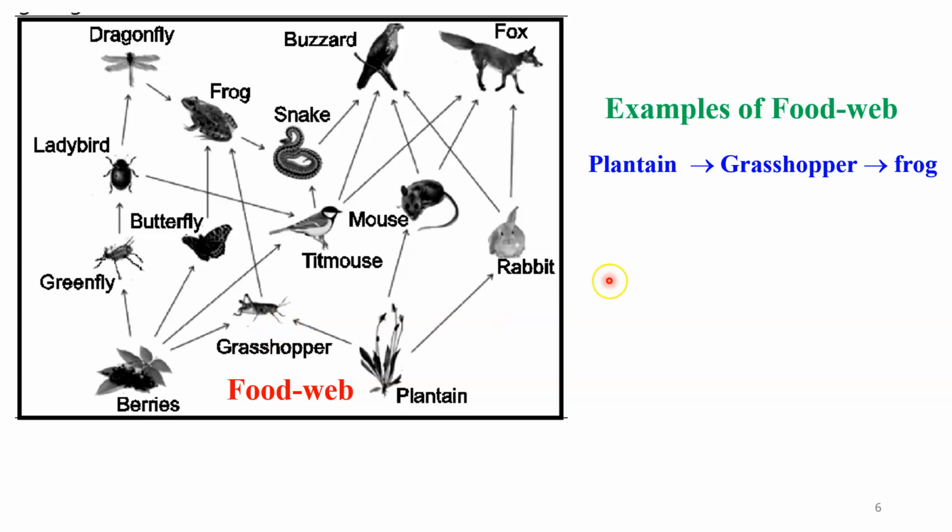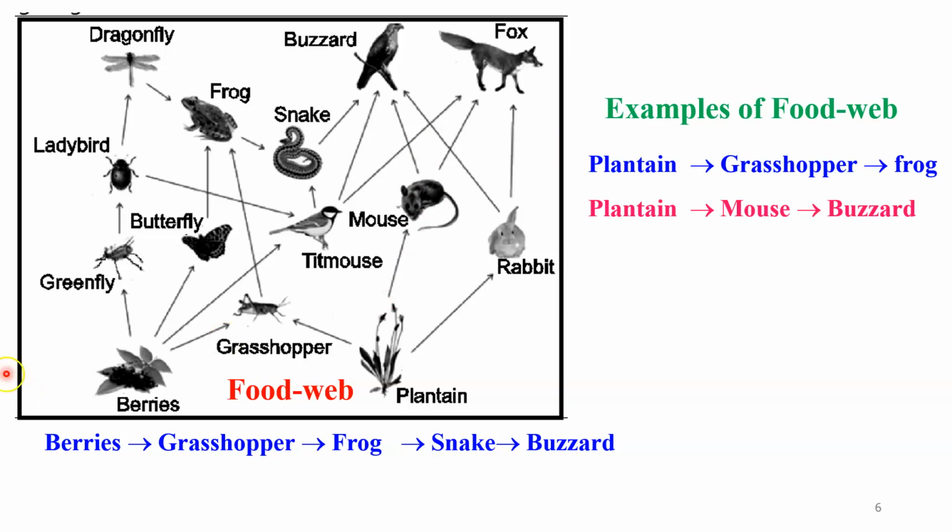The first example starts with plankton. Here we have plankton, then we have the grasshopper and the frog. So these three are interconnected to each other. If you see the second example in the same diagram, that is plankton, then we have mouse and the buzzards. These three organisms are interconnected to each other and they form a separate food chain in this food web.